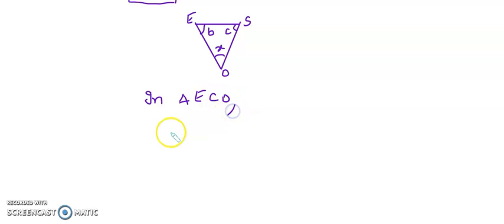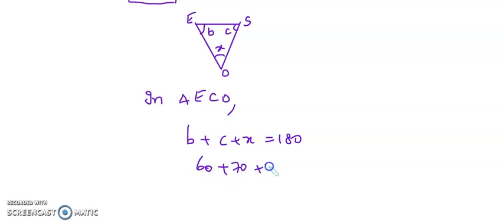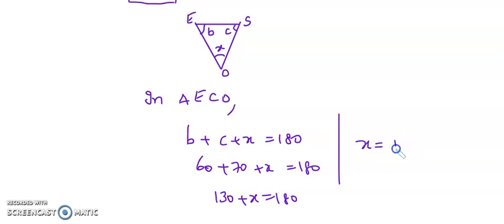The sum of all the interior angles, B plus C plus X, equals 180. So 60 plus 70 plus X equals 180. 130 plus X equals 180. That means X equals 180 minus 130, which is 50.